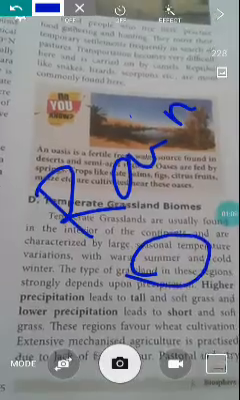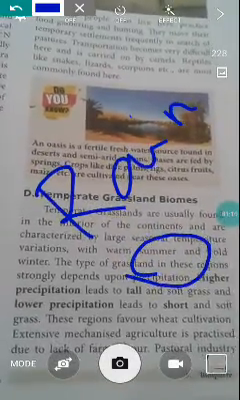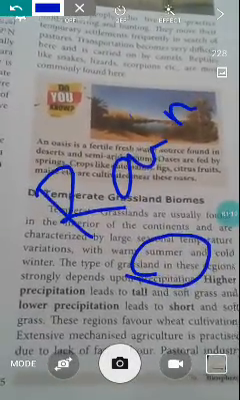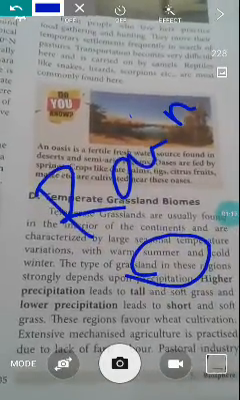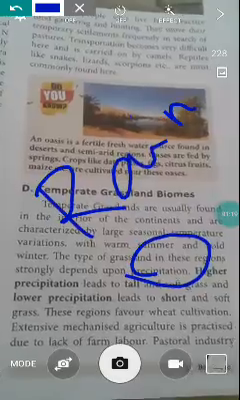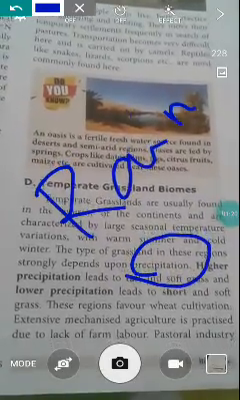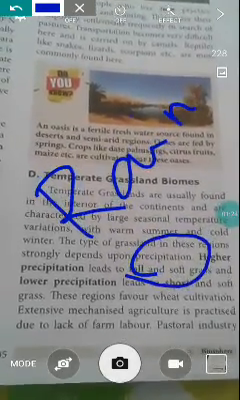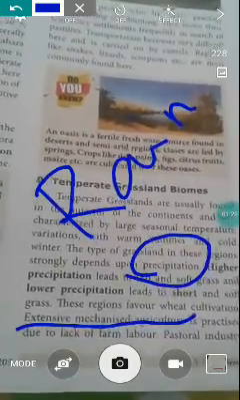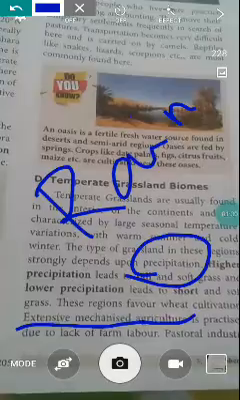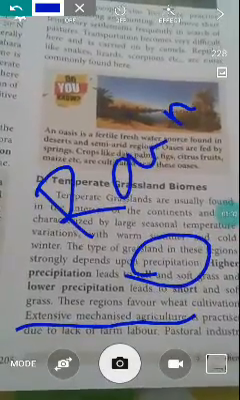The higher precipitation leads to tall and soft grass, and lower precipitation leads to short and soft grass. These regions favor wheat cultivation. Extensive mechanized agriculture is practiced due to the lack of farm labor. Mostly in these biomes they depend upon machines, because there is a lack of labor.